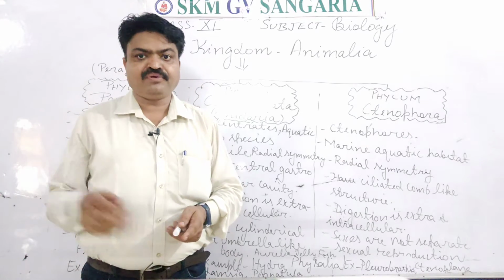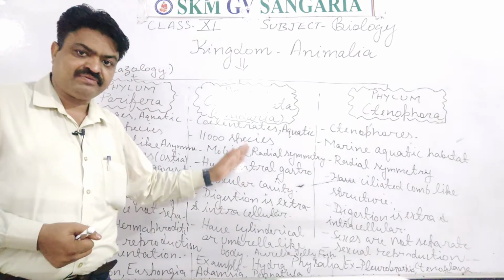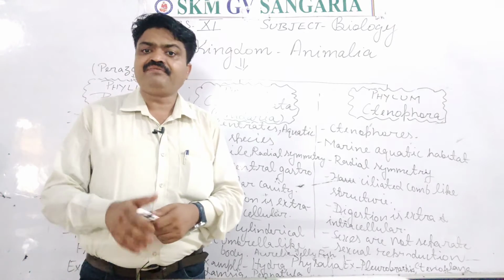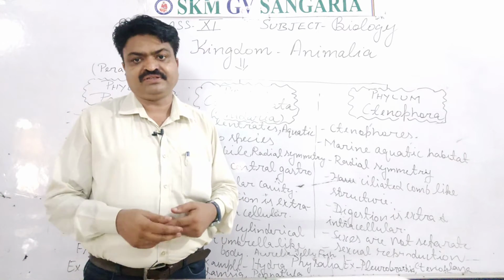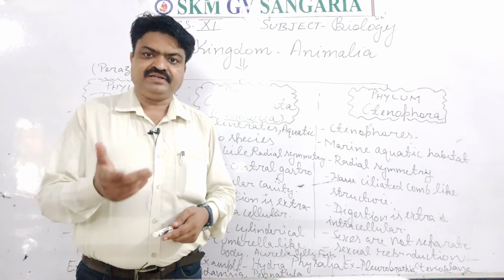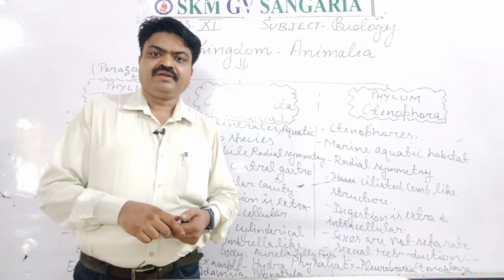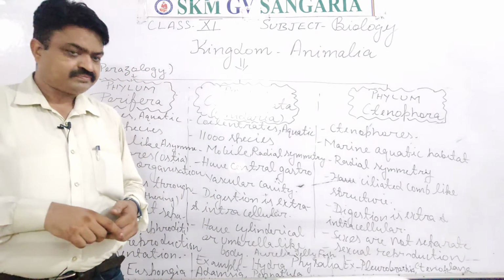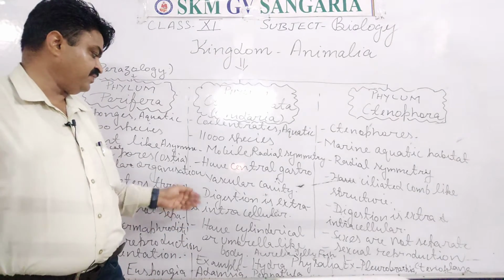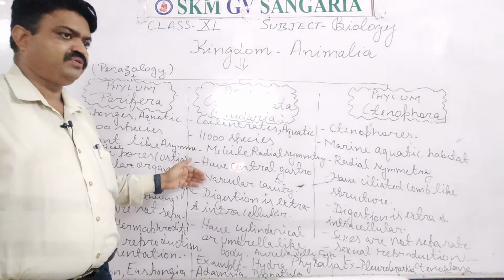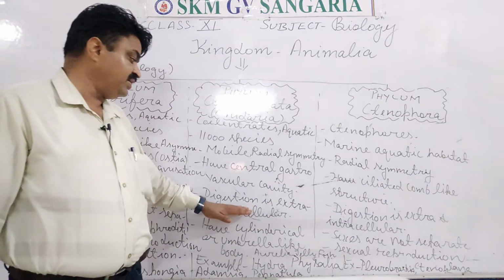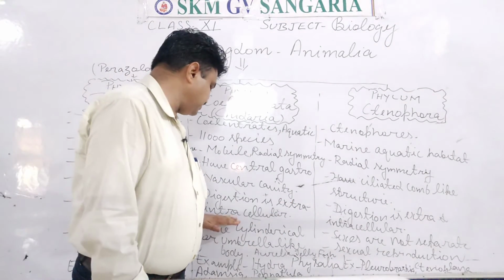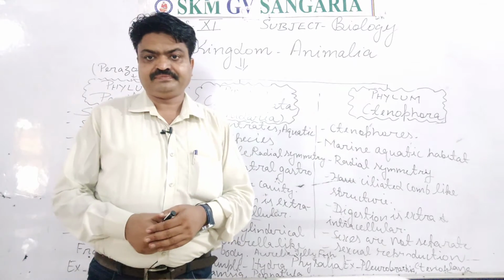Like the sponges have pores, they have a body cavity, and with the help of that body cavity they do all the functions, like digestion, circulation, and respiration. All the functions are done with the help of that gastrovascular cavity. And with this, students, their digestion is extracellular and intracellular.